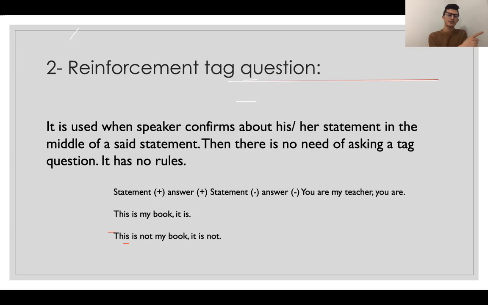She is abusing me every day. Or she abuses us every day, she does. At the end of the sentence, we use subject plus helping verb to confirm our sentence once again. Remember, it is not asking a question, we just confirm that. But because it is like a tag question, its name is reinforcement tag questions. Okay?